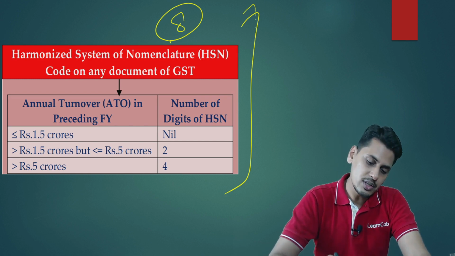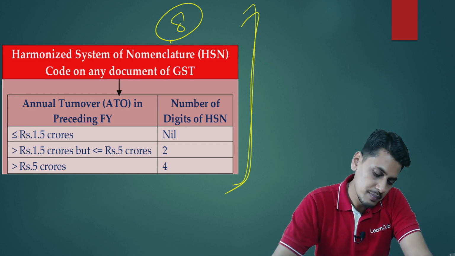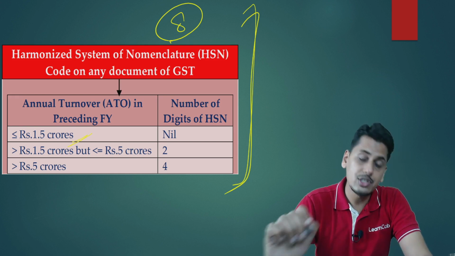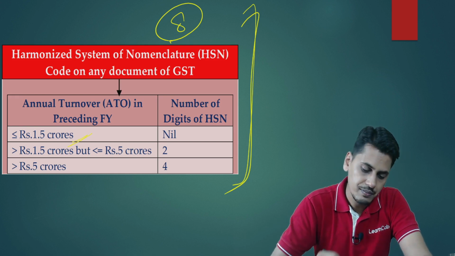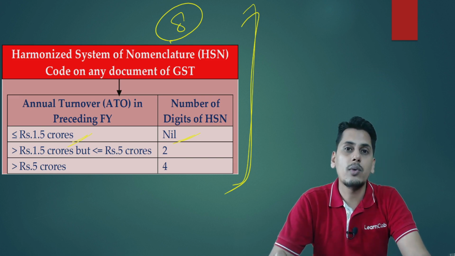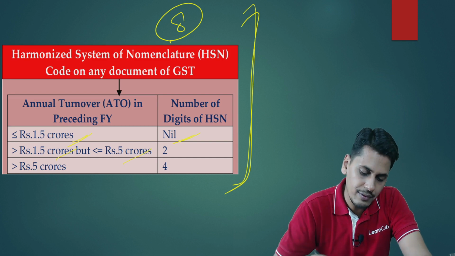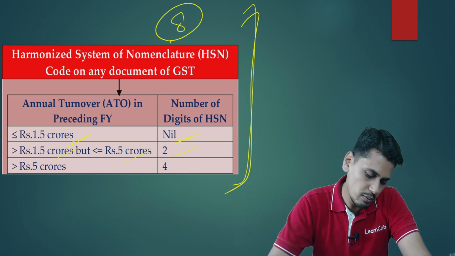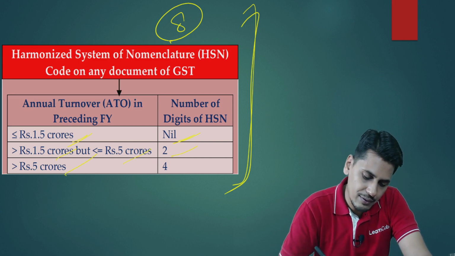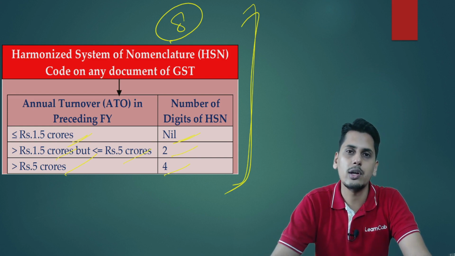Friends, the position prior to amendment was something like this. If the ATO in the preceding financial year is up to 1.5 crores, no HSN is required to be mentioned on the document. If it is greater than 1.5 but up to 5 crores, the first 2 digits were required to be mentioned. If it is greater than 5 crores, the first 4 digits were required to be mentioned.